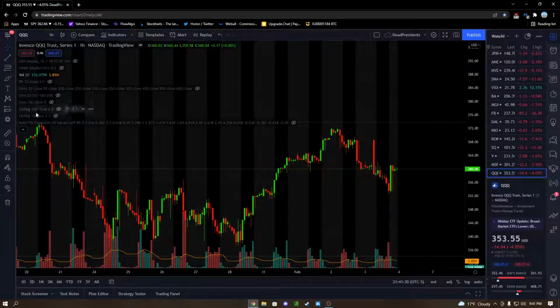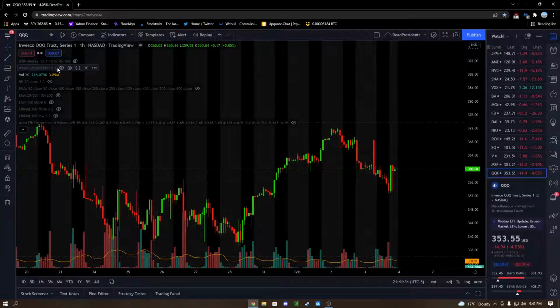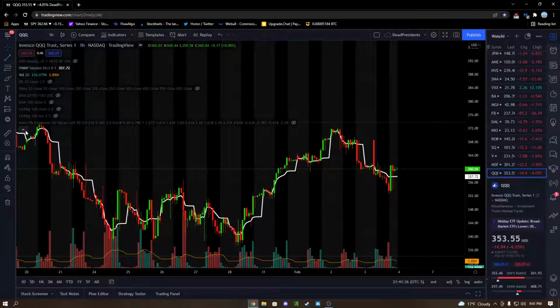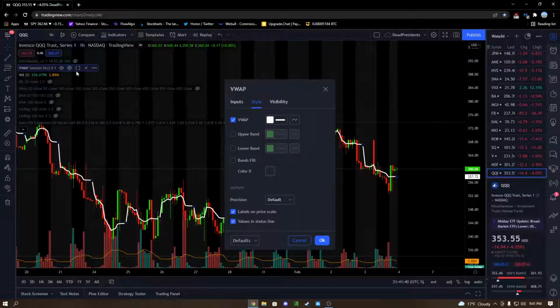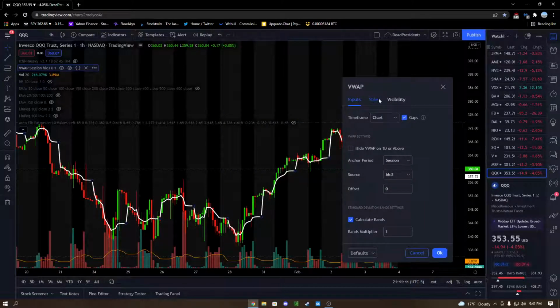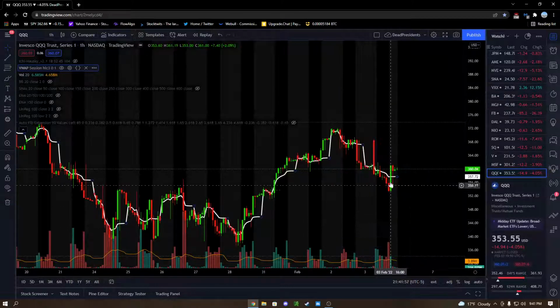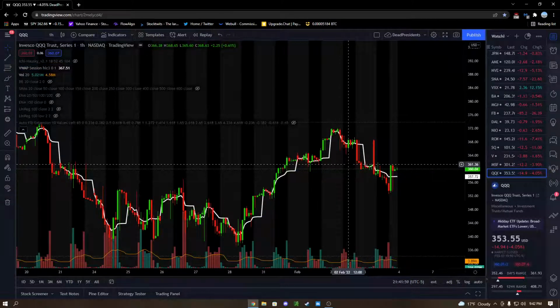You got your volume. Next up, we're going to hit the indicators, and I would go VWAP. Once you got the VWAP, it's going to look a little bit different. You're going to have to come to the settings, go to the VWAP, input, everything, keep that the same. Come to the style, unclick upper band, lower band. We don't need those. Unclick bands fill. Just keep the VWAP itself. That's all we need. That's the most important right there.